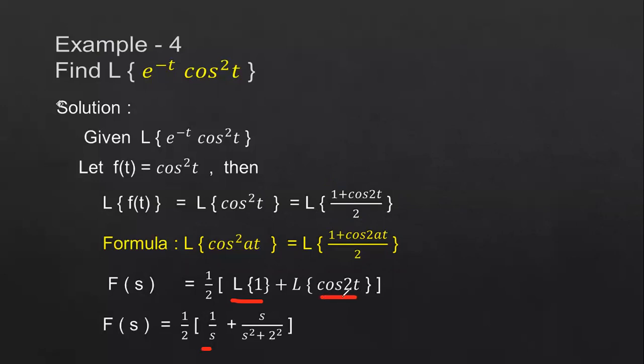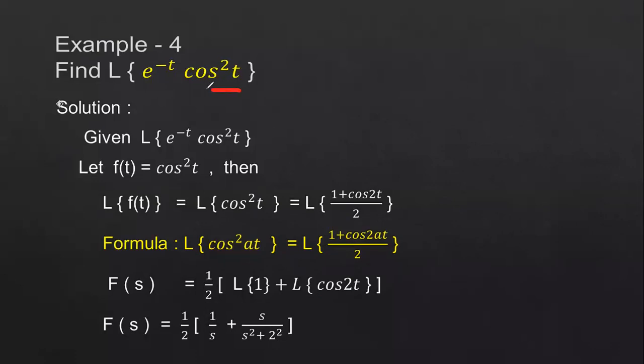It is of the form cos at, so it is s by s square plus a square. In place of a, we will have the value 2. So s by s square plus 2 square. This is your f of s function. This is the way you have to solve the problem.